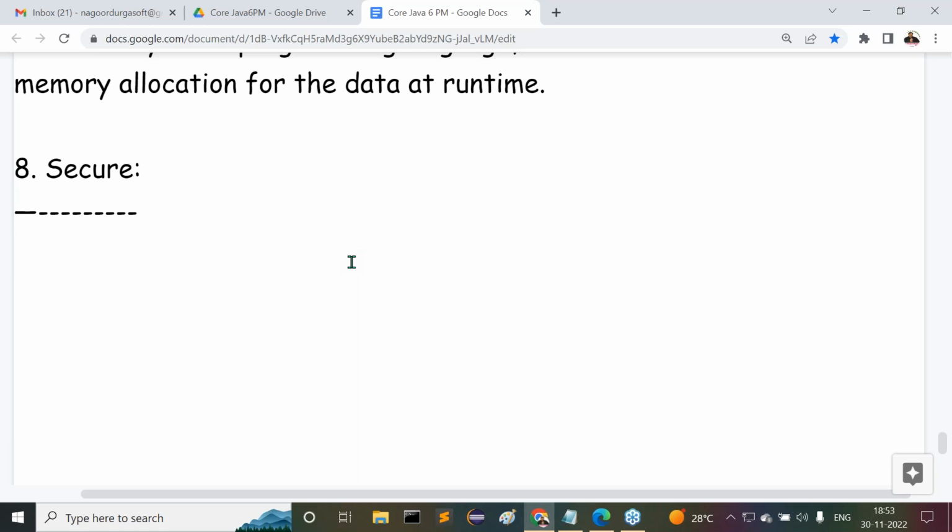With the help of what there? Bytecode verifier, security manager will provide implicit security over the bytecode. Whether that bytecode is in a well-formed format or not, any malformations are available or not, if any harmful code is available or not inside our bytecode, everything could be checked by the bytecode verifier, as part of the security implementations.